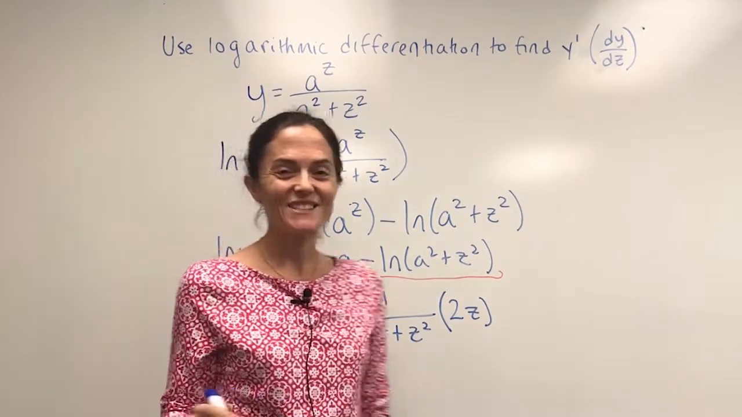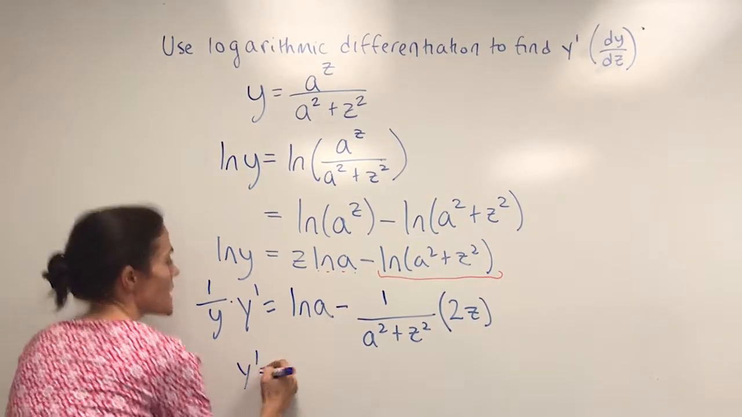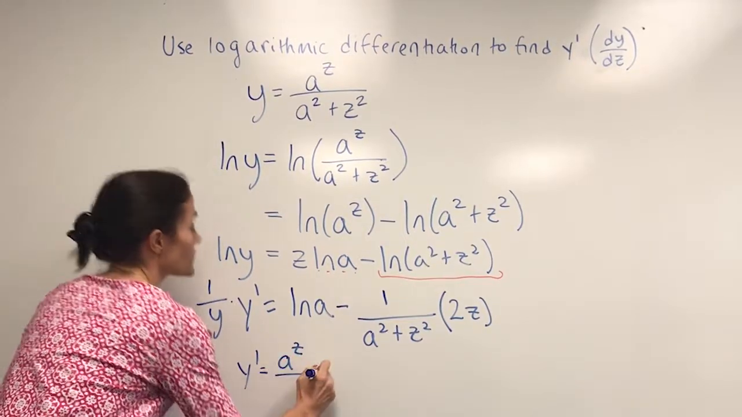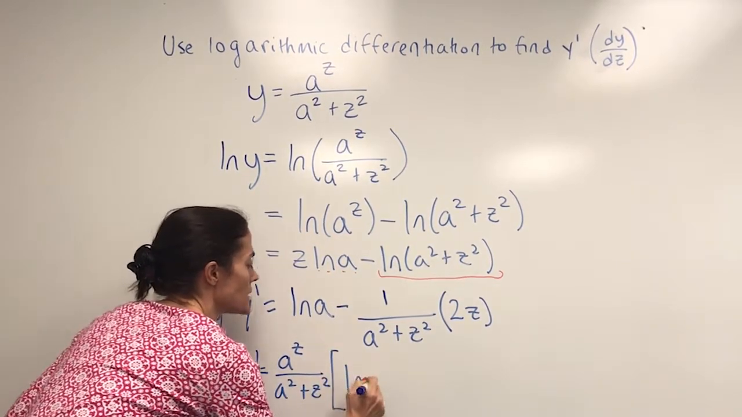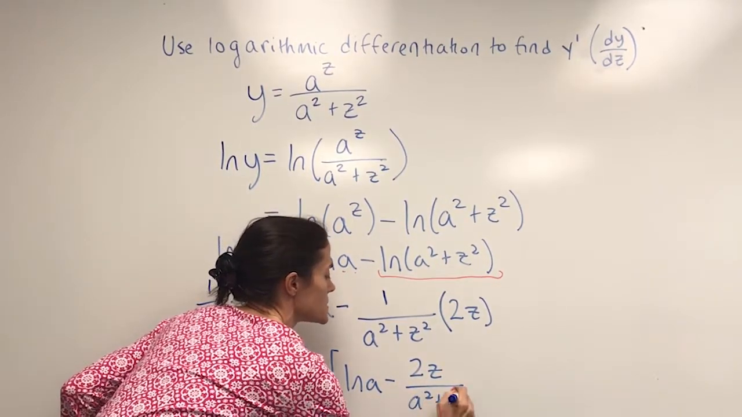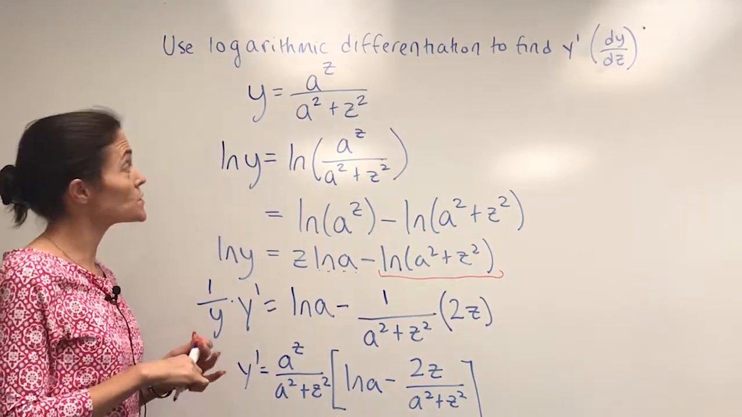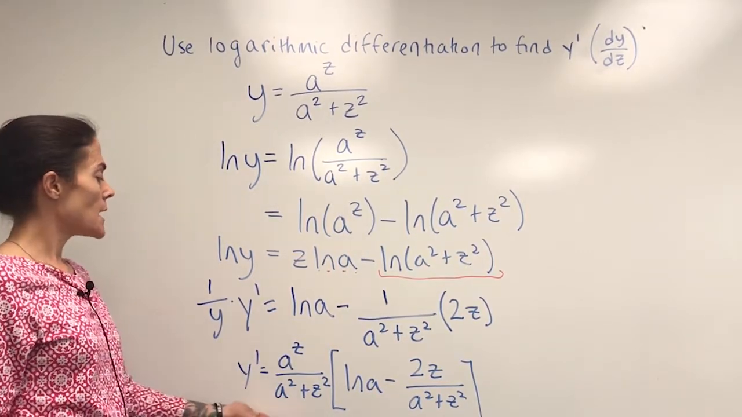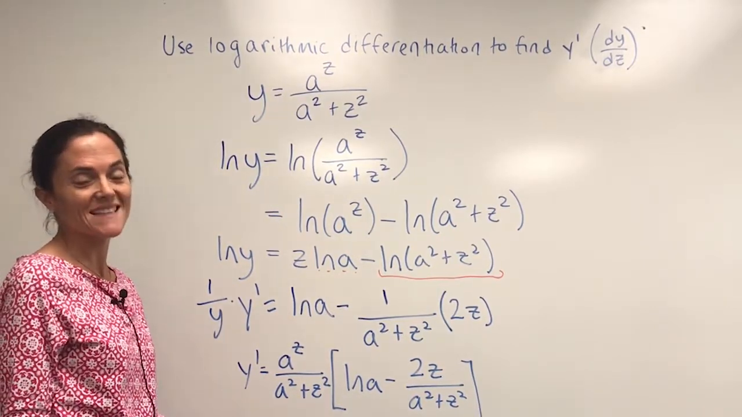Okay, well, now to finish the problem, we just need to multiply through by y. So y prime is then a to the z over a squared plus z squared times ln of a minus 2z over a squared plus z squared. Okay? If you do this using the quotient rule, as I naturally would, unless I was told to use logarithmic differentiation, it might look different than this, and that's okay. If you simplified from one to the other, you'd realize you have the same answer.